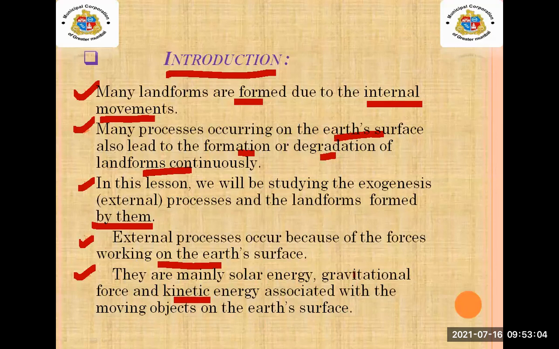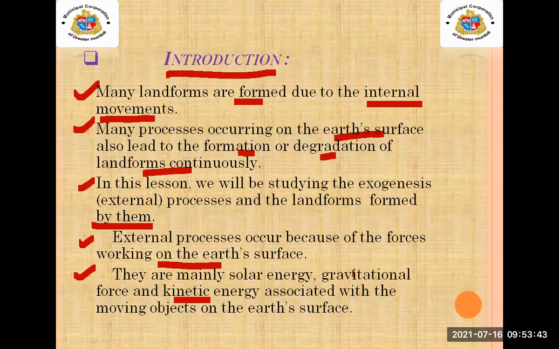Here in this lesson, we are going to see the external process, which occurs because of the forces which are working on the earth surface. Due to some force, we can see an external process occurs on the earth surface. They are mainly, as they have explained over here, solar energy, gravitational force, and kinetic energy associated with the moving objects on the earth's surface.